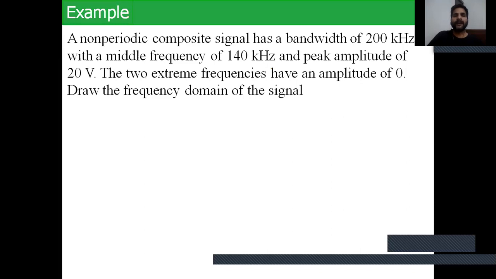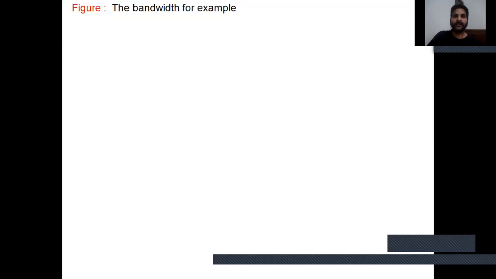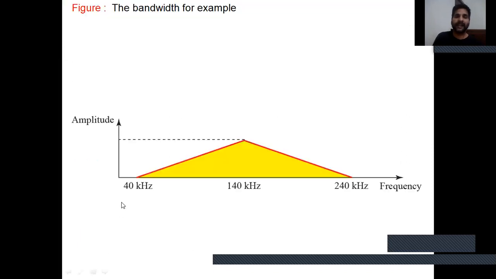Another example: a non-periodic composite signal has a bandwidth of 200 kilohertz, with a middle frequency of 140 kilohertz and a peak amplitude of 20 volt. The two extreme frequencies have an amplitude of 0. Draw the frequency domain of the signal. For the solution, the lowest frequency must be at 40 kilohertz and the highest at 240 kilohertz. The figure according to this question starts with the lowest frequency equal to 40 kilohertz, the middle equal to 140, and the highest frequency equal to 240. The difference, 240 minus 40, equals 200, the bandwidth.